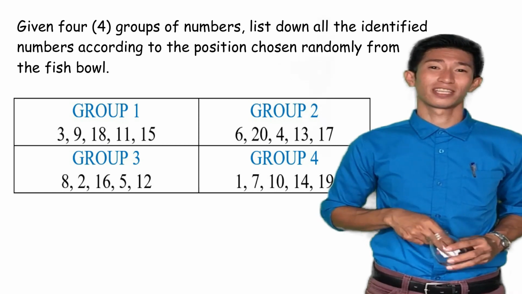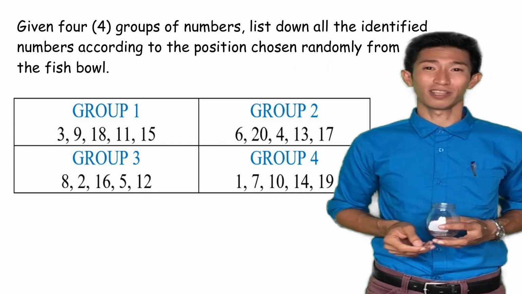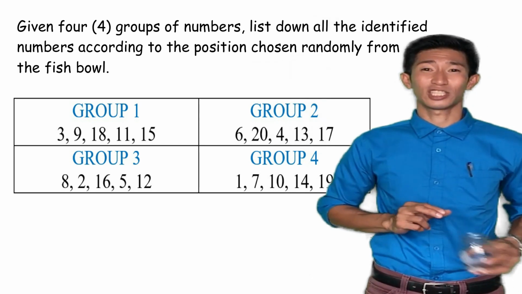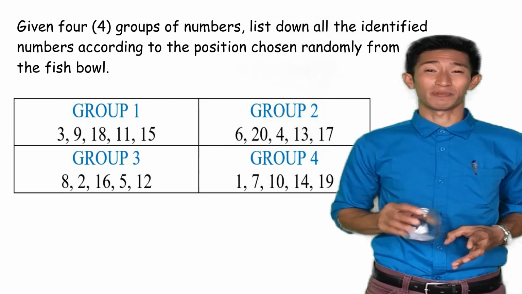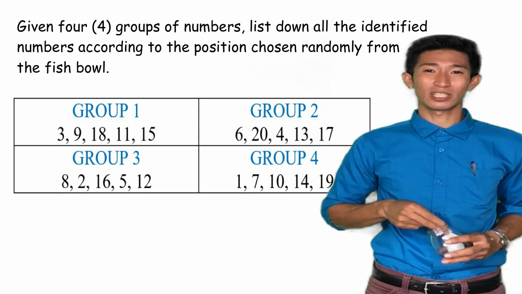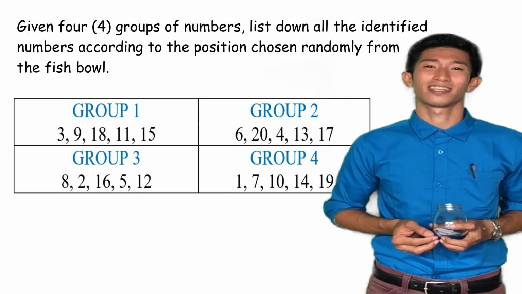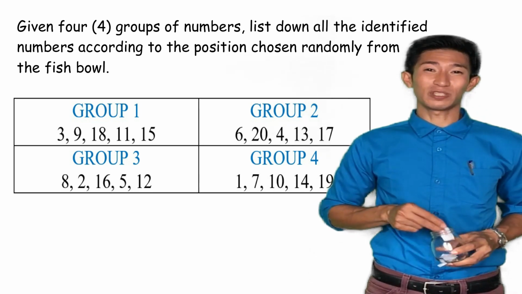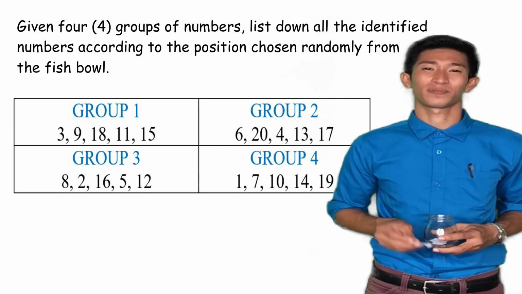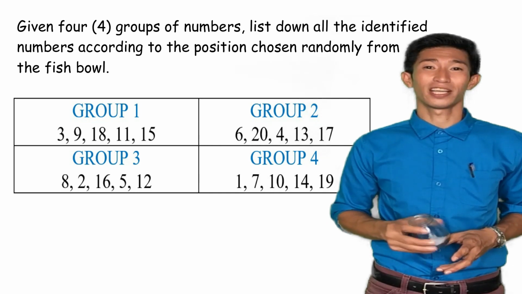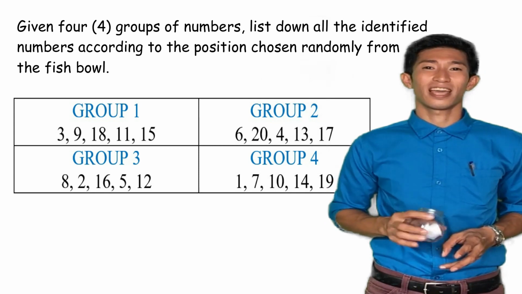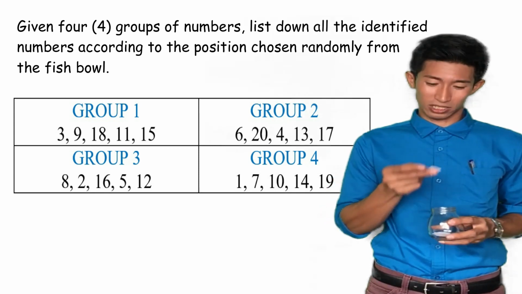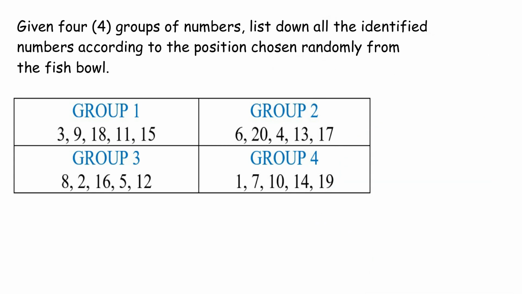From group 2, choose the 4th number and choose the 1st number. From group 3, choose the 4th number and choose the 3rd number. And finally, from group 4, choose the 1st number and choose the 5th number. Are you done? Okay, let's check your work.